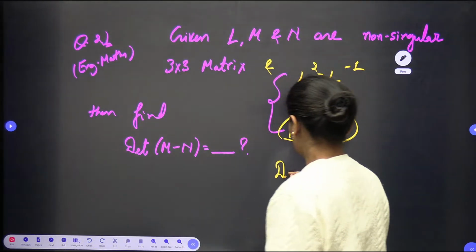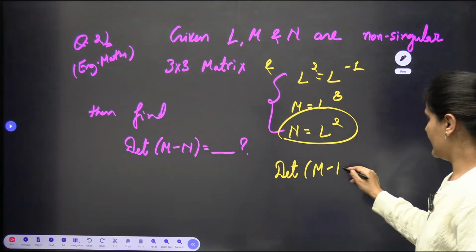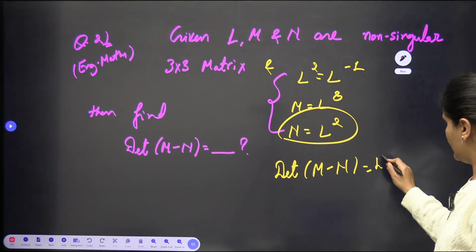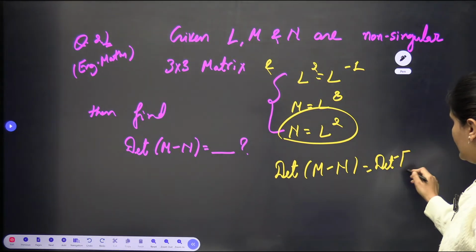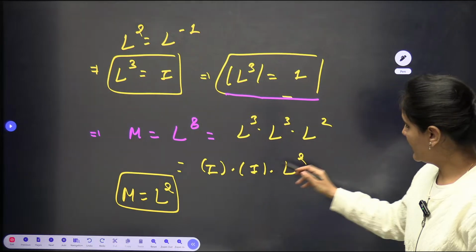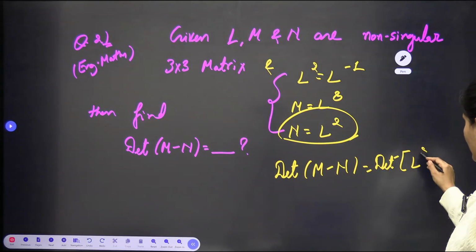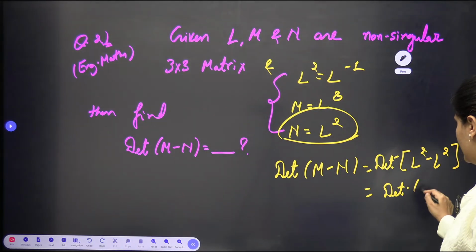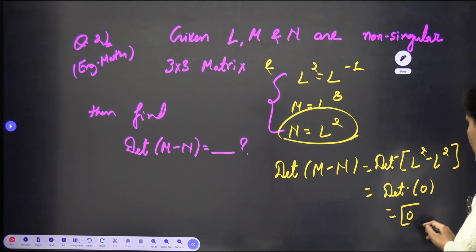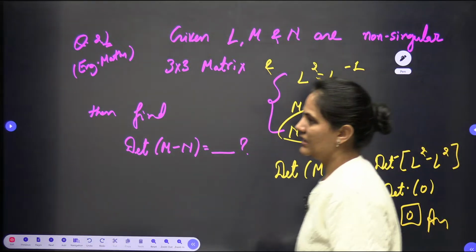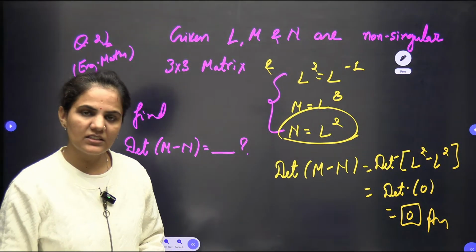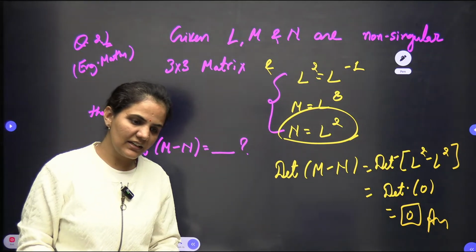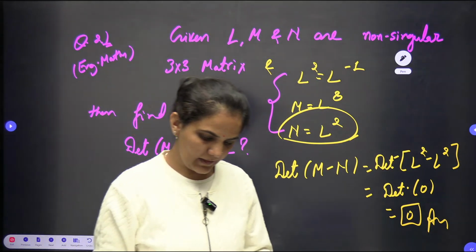You are looking for the determinant of M minus N. So let's put the value first of all, M minus N. Now what is M minus N? Then I will go for the determinant. So M minus N, M is L square and N is also L square. So L square minus L square is 0. So the result is ultimately 0. The determinant of 0 matrix, or I will say the null matrix, is 0 itself. So the result is 0. Very easily we can write down the result here as 0.